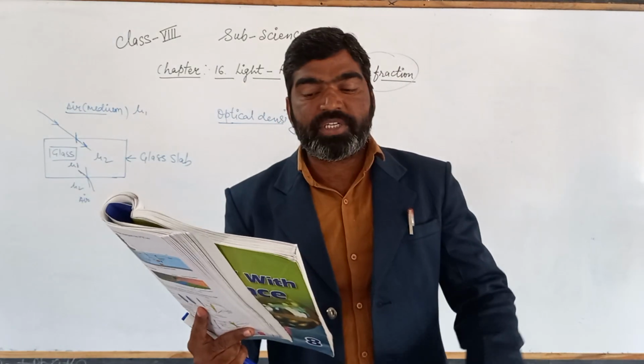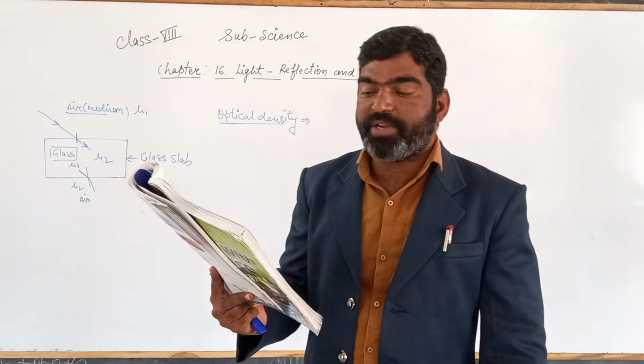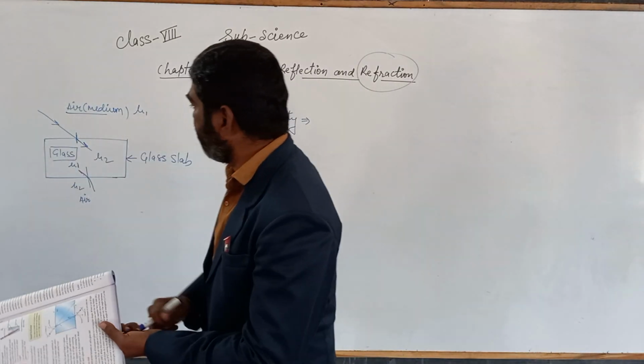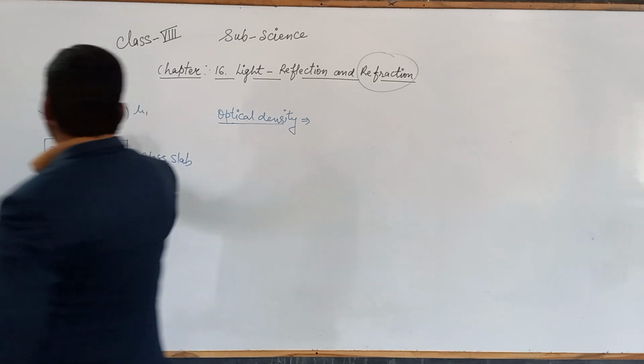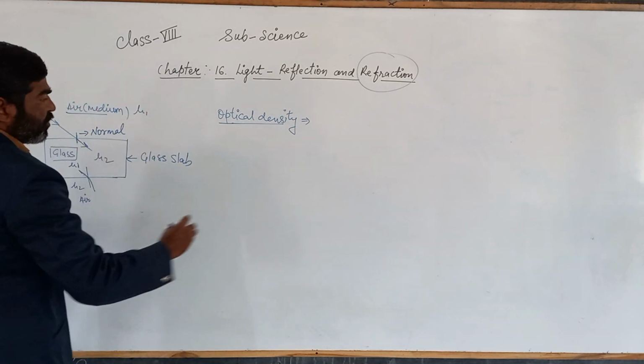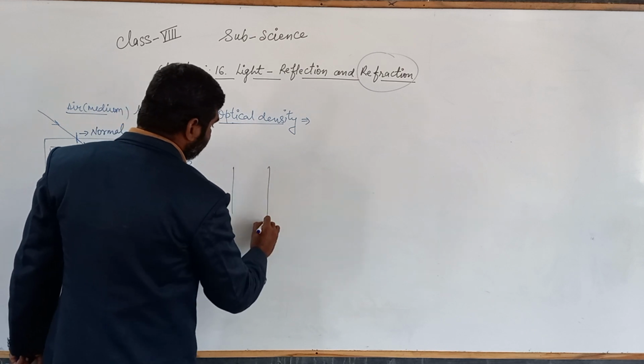So the line drawn perpendicular to the reflecting surface is called the normal. We draw this one line. This is called what? This is called normal. Now suppose that we are taking this water.